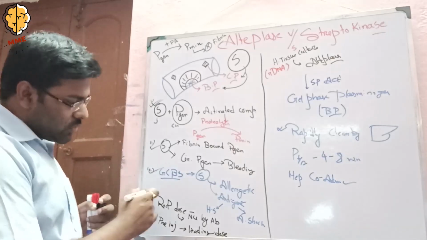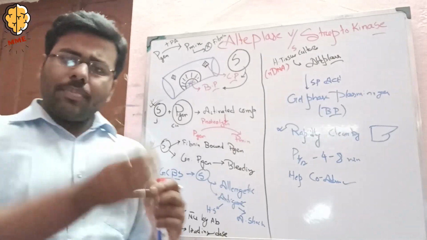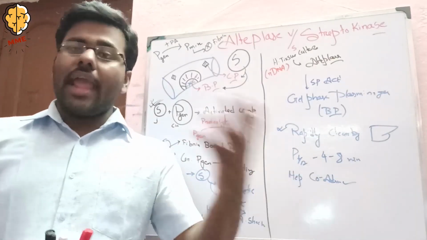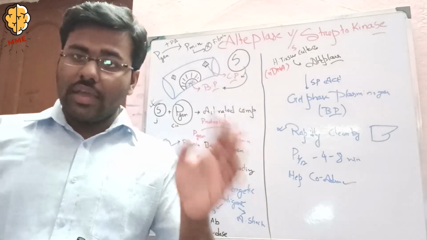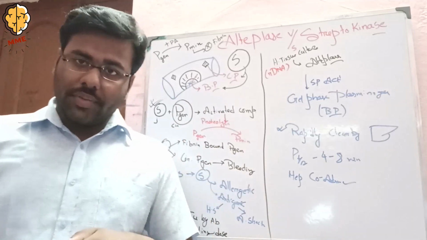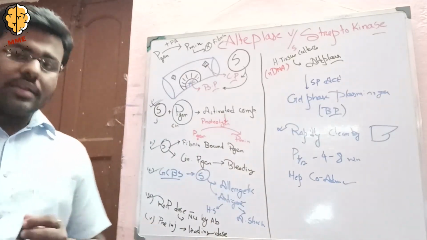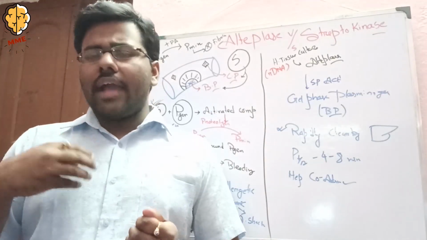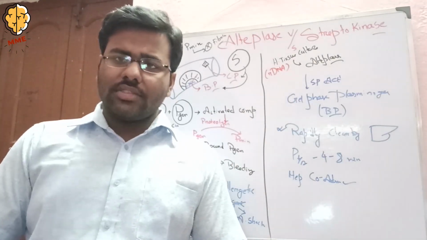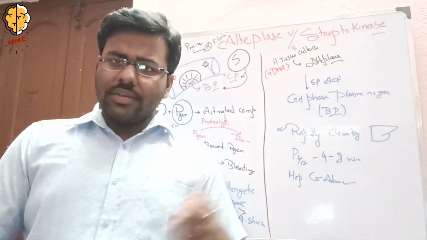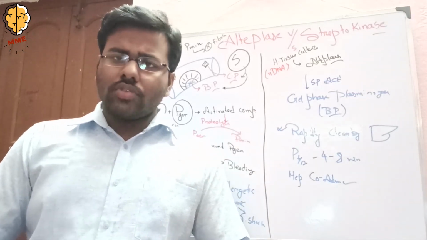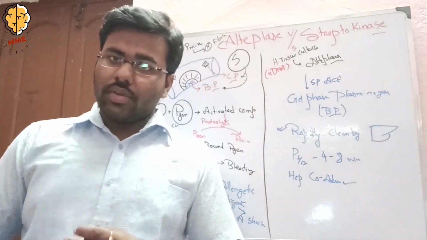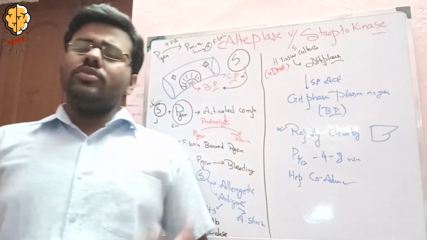Now coming to the fourth point. If we use repeated doses of streptokinase, then there may be neutralization by the antibodies. Now the fifth point: if I have a pre-infection of streptococcus, then I already have antibodies against the antigen, so the loading dose of streptokinase should be higher than the normal dose. So there are 5 problems in using streptokinase.